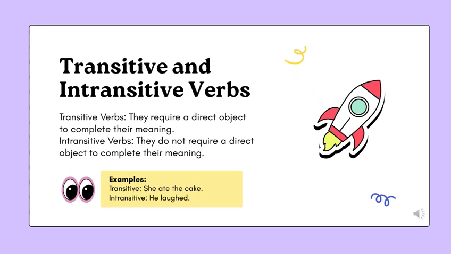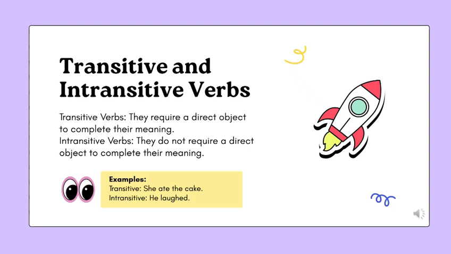Here are some more verbs. Transitive and intransitive verbs. Transitive verb. A transitive verb needs a direct object to complete its meaning. It answers what or whom. For example, she ate the cake. What did she eat? The cake. The action goes to something.